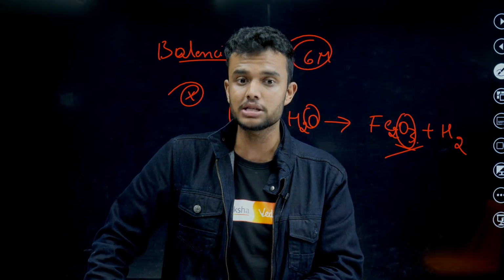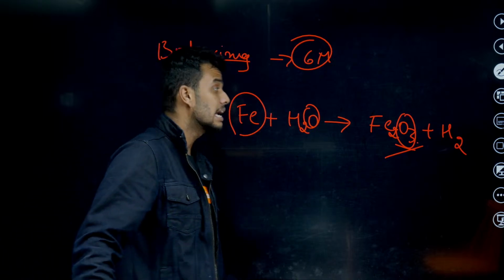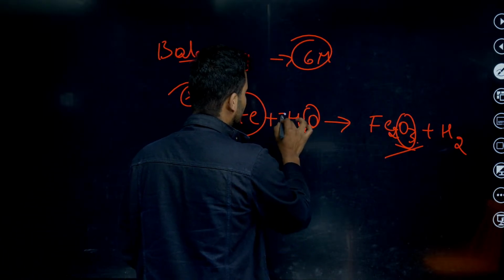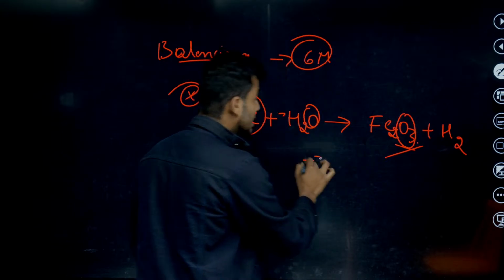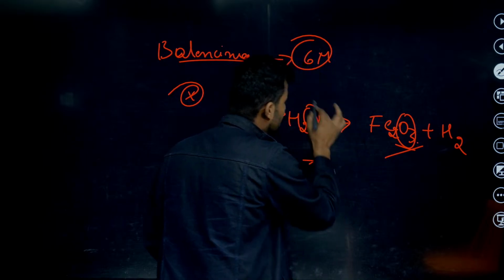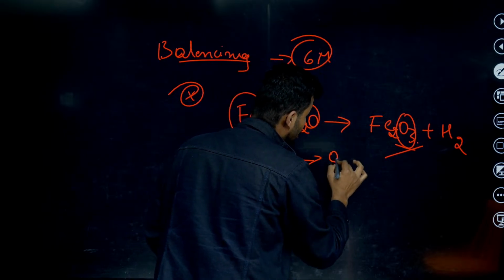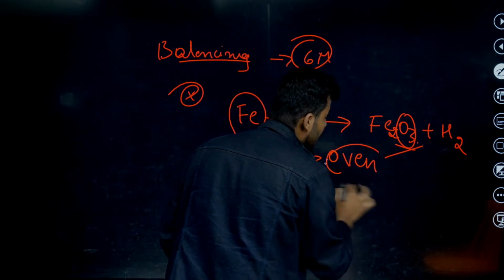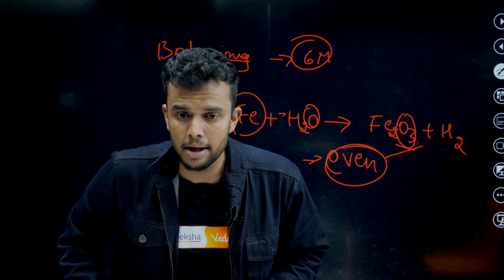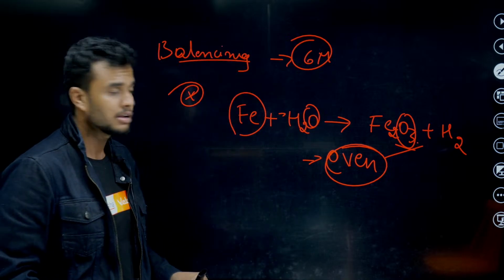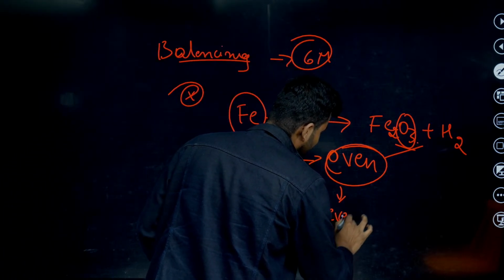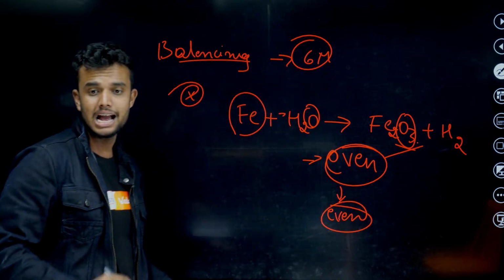As they give in the equation, students, we need to balance the equation. In the exam also, please balance. Here, look, 3 oxygens are there. We need to balance 3. Focus here, please. Always take the number as even, not odd. If you get an odd number, it is too difficult to balance. I hope it's clear. Take an even number instead of an odd number when balancing a chemical reaction.